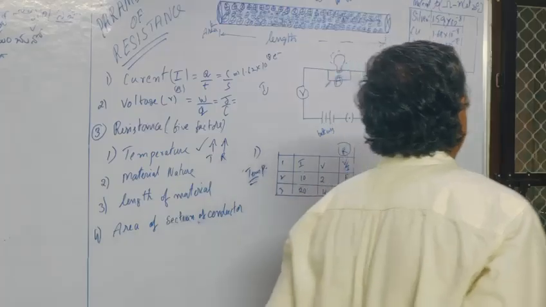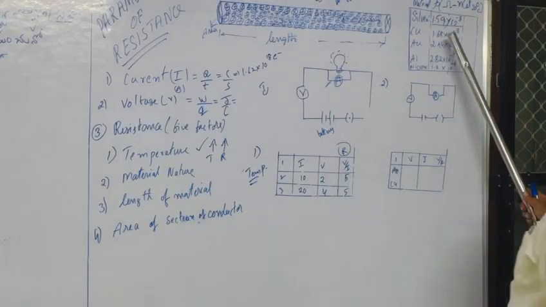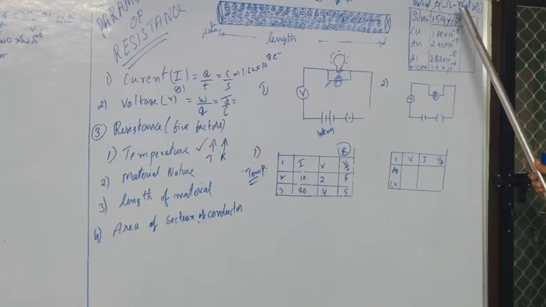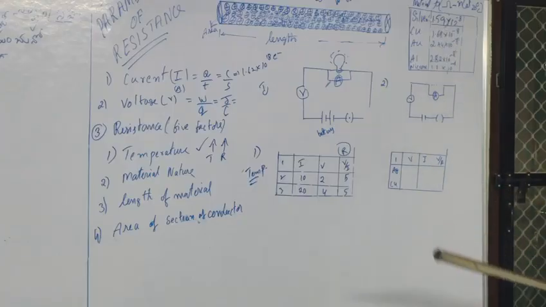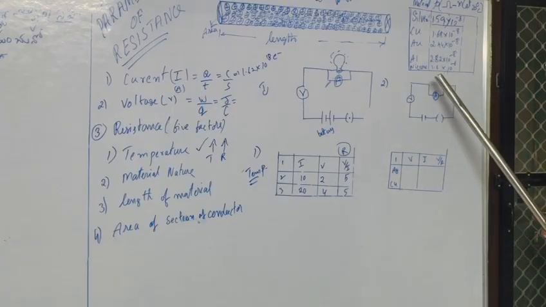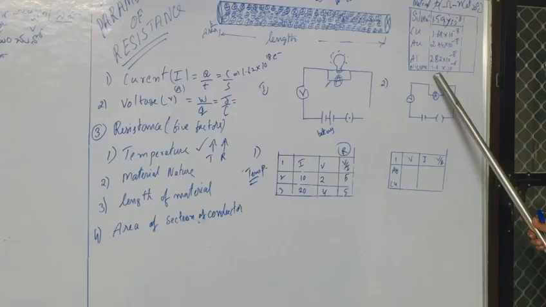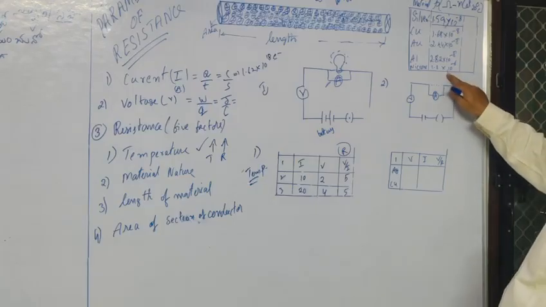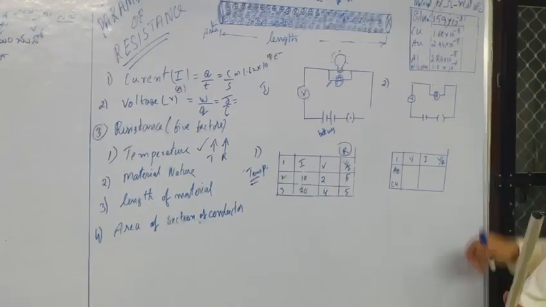Here silver is 1.59 into 10 to the power of 8, copper is 1.6 into 10 to the power of 8. This is the resistivity. And nichrome is more, 1.8 into 10 to the power of 6. Tungsten is more than nichrome also.